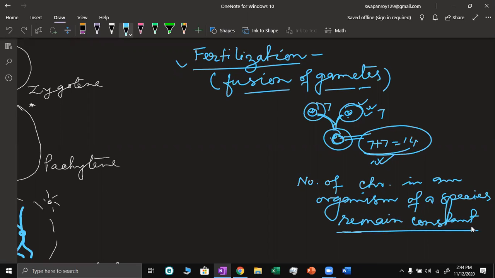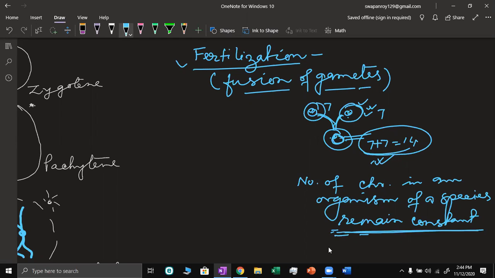The chromosome number should not increase or change. If the chromosome number changes, then the character of the organism will change.